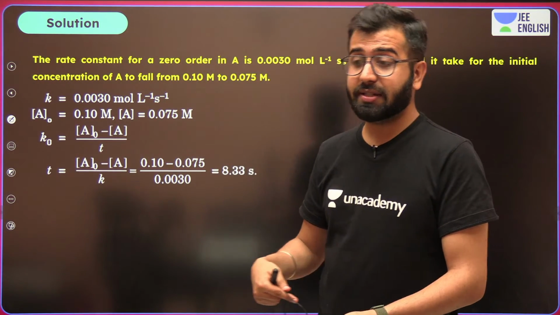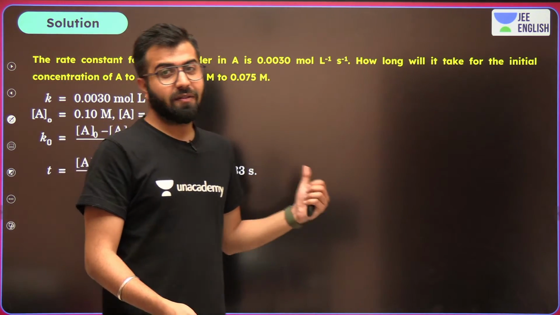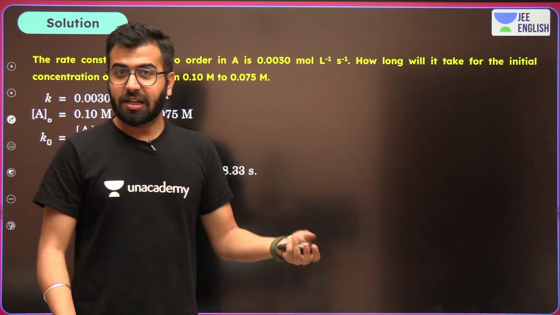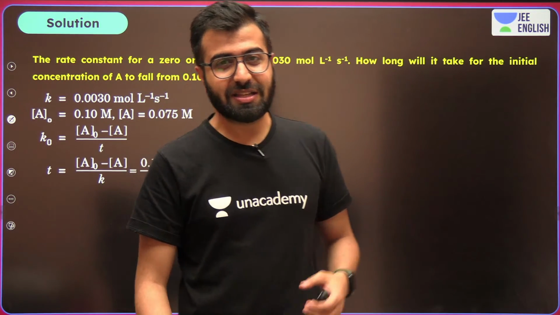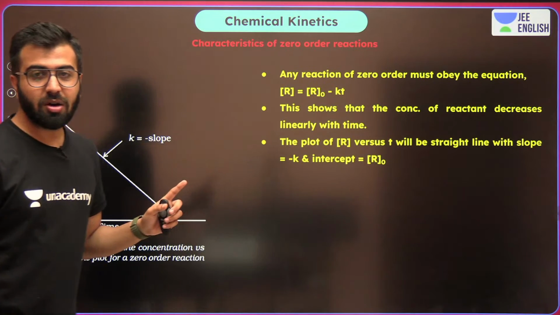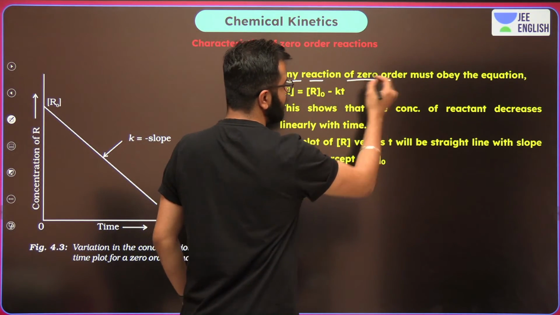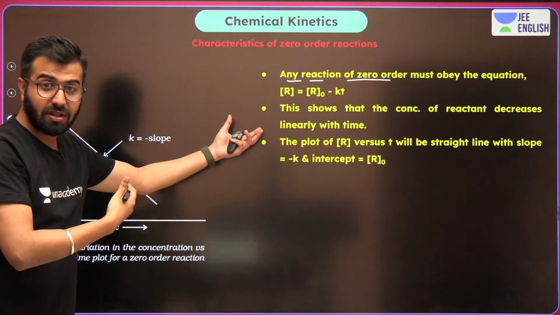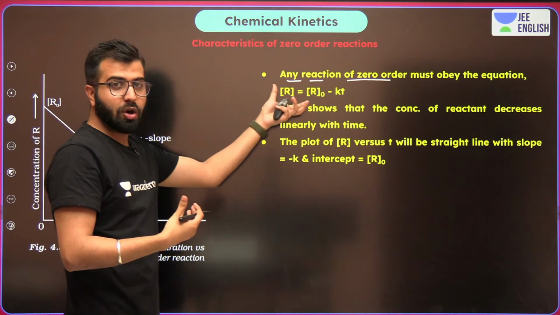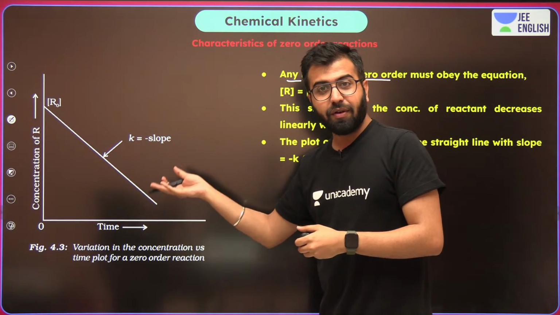If the question asks you to tell the time in minutes or in hours, then you have to convert the seconds into minutes or hours. And that is what I'm not going to teach you over here. You just simply have to divide by 60 and 60 again, respectively. And now, let's talk about a few more things. This is what we saw, right? Any reaction of zero order must obey this equation that we saw. When we talk about this equation, we also talk about the same graph. So do remember this.